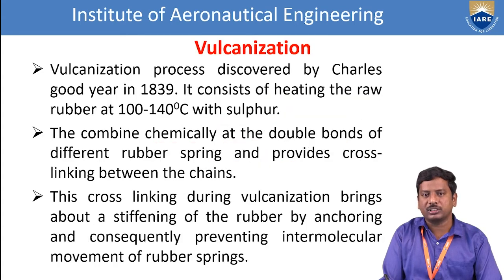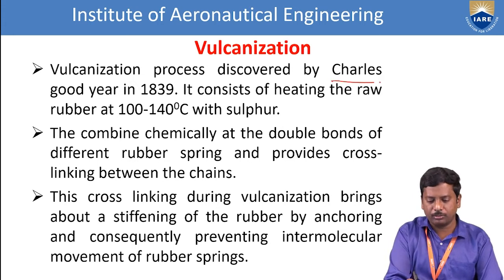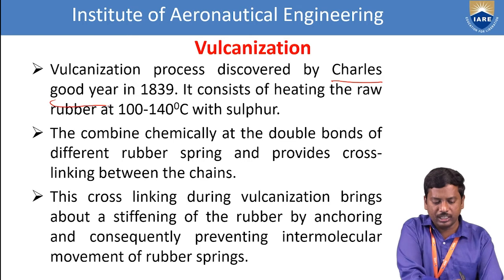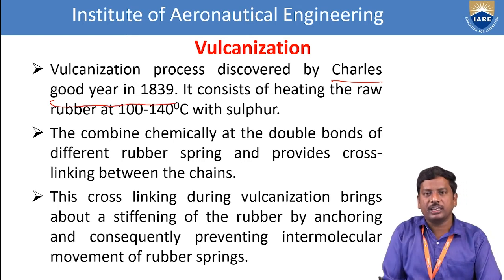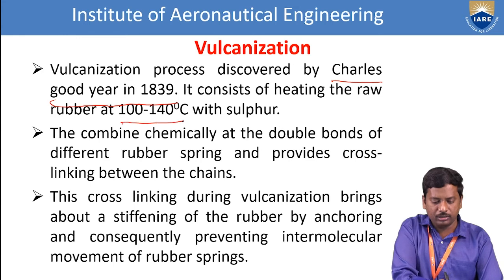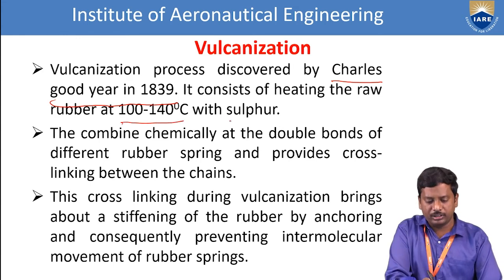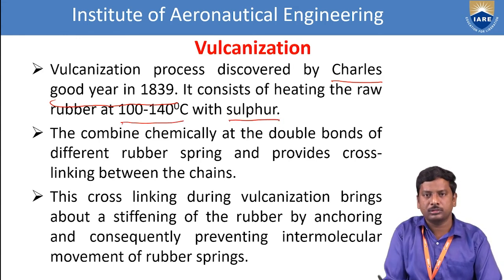So what is the process of vulcanization? The vulcanization process was discovered by Charles Goodyear in 1839. Who is the scientist who discovered vulcanization? Charles Goodyear, in 1839. So what is the process involved? It consists of heating raw rubber up to 100 to 140 degrees centigrade with sulfur. I think all of you know about sulfur.